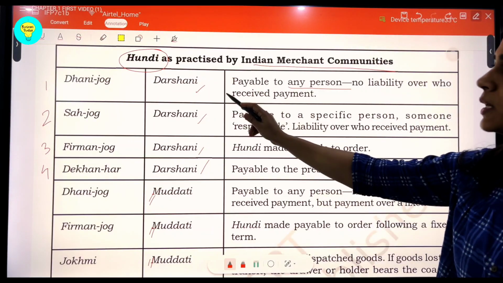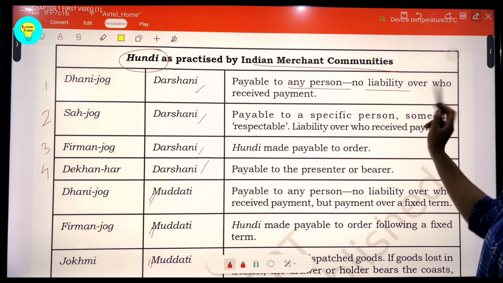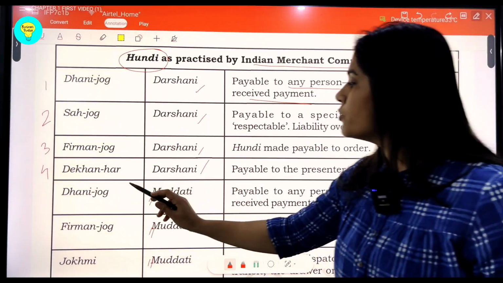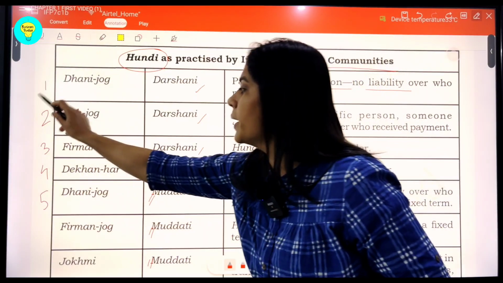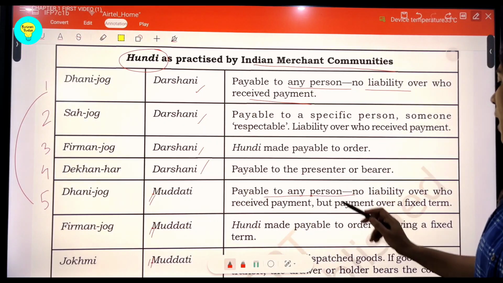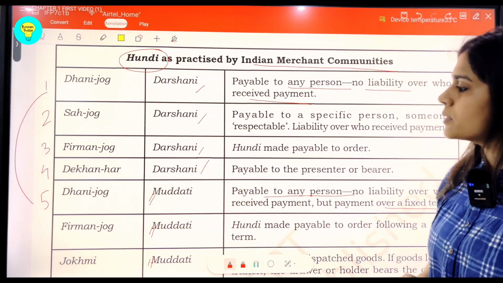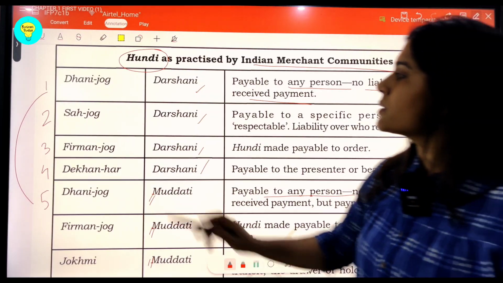Whenever the Hundi is payable to any person, we call it Dhani Jog Hundi. If it is of Darshani type, it is immediately paid without any liability over whom the payment has been received. And for Dhani Jog Muddati Hundi, we can relate these, 1 and 5 are very much related, because it is also payable to any person, but after a fixed term or tenure of time. So this is the basic difference between Darshani and Muddati. Second one being Sahjog.